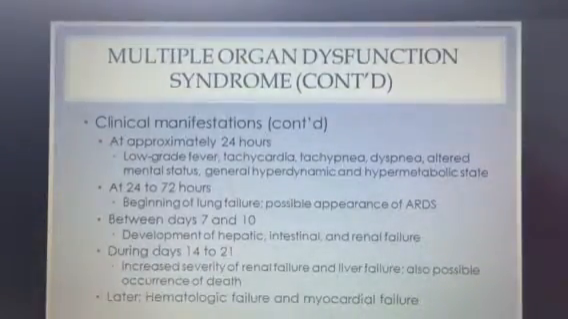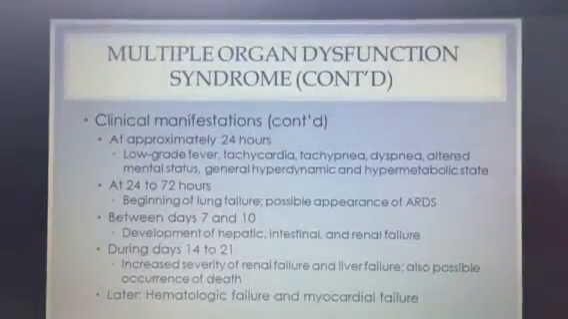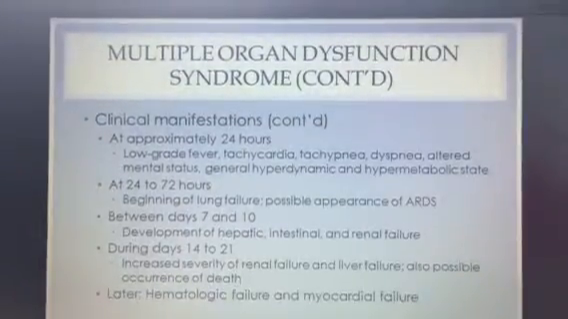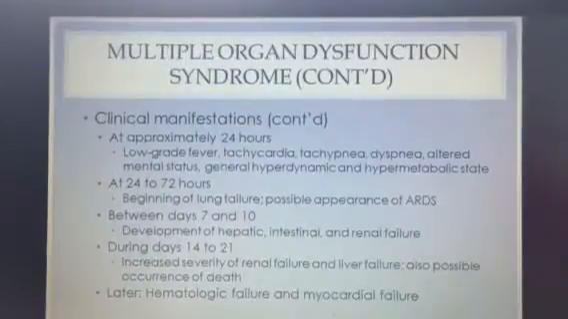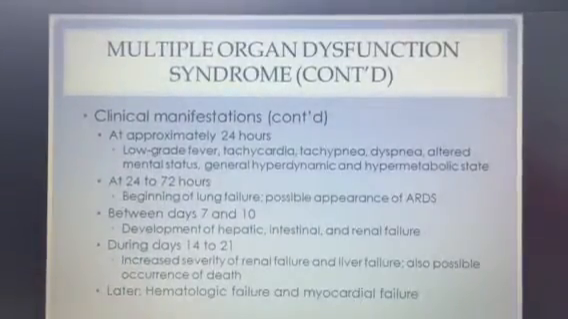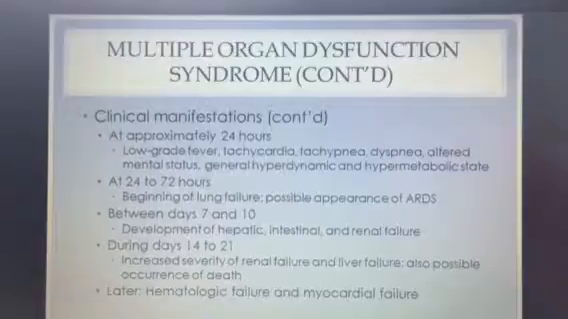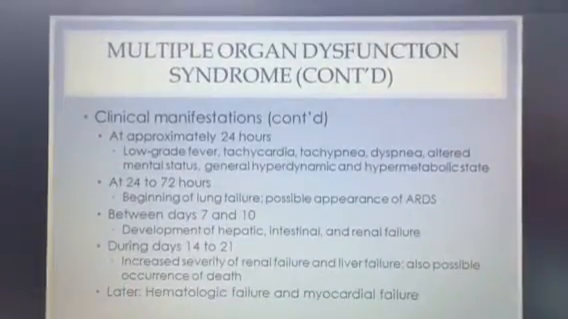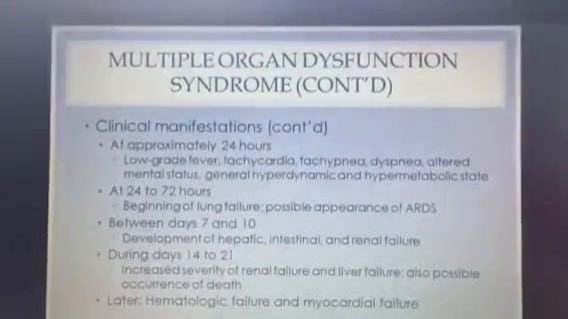Between days 7 and 10, there is development of hepatic, intestinal, and renal failure. By days 14 to 21, there is increased severity of renal failure and liver failure, and possible occurrence of death, and later that would lead to hematologic failure and myocardial failure.